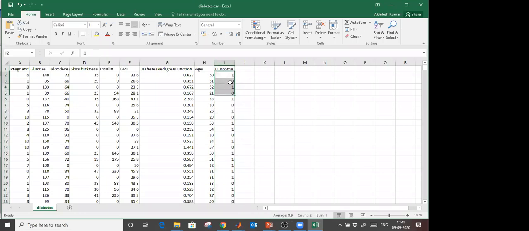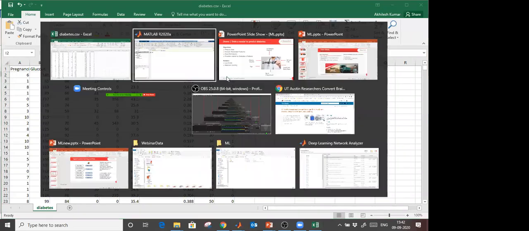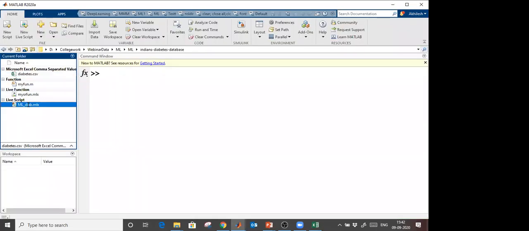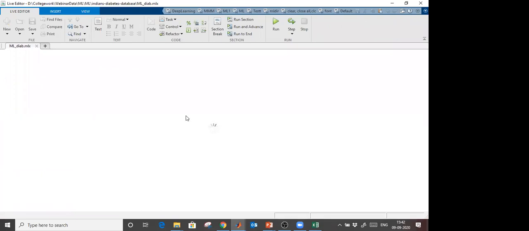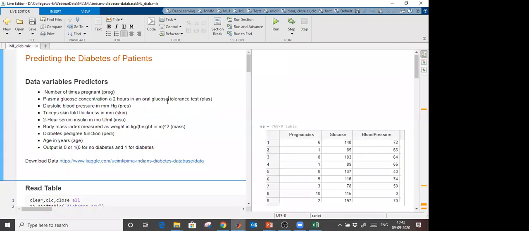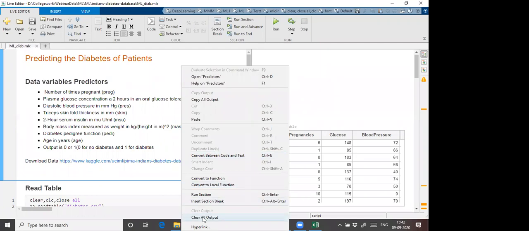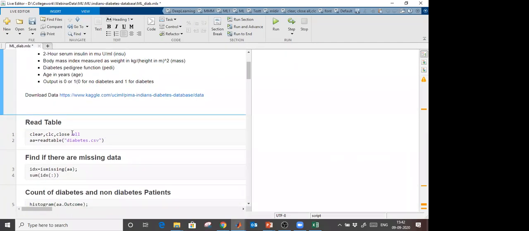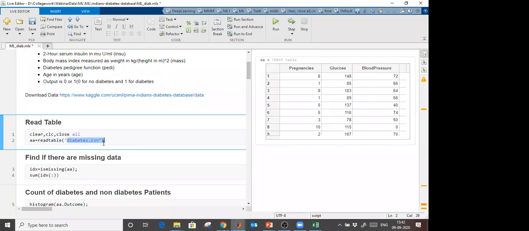So you see that 0, 1 are fixed values. It can't be 1.5 or 0.5 or any kind of decimal, or it can't be a 2 as well, right? So we need to convert this fixed data into a category before applying machine learning. Okay, so the steps which we are going to follow, I'm going to use the live script. So our first thing is that we have to read the data. Let me clear all output first of all. I am going to read the data by using the readtable command, and this is the CSV file which I am going to read. Okay, so this is the data which I have.